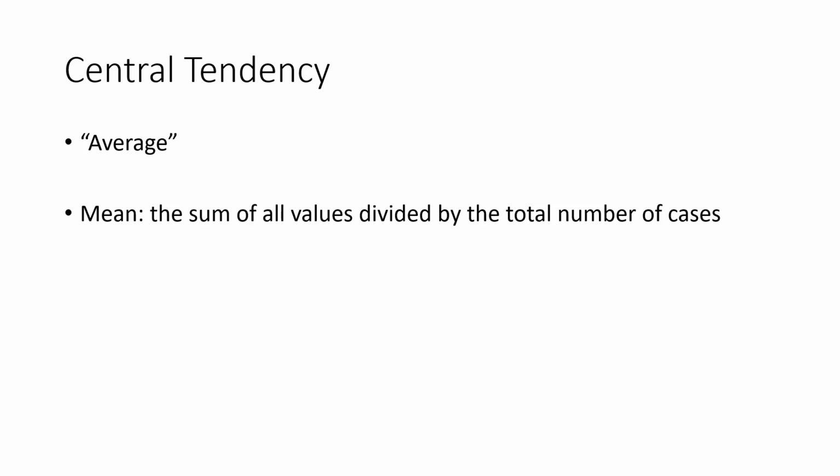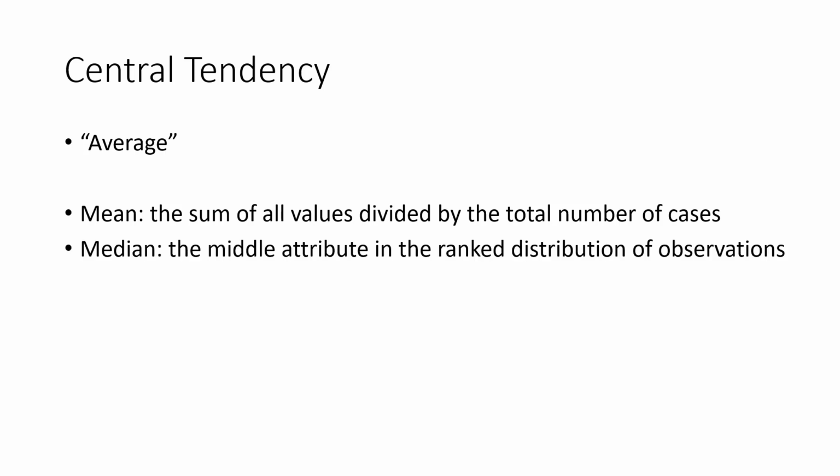But average could also refer to the median. The median is the middle attribute in the ranked distribution of observed attributes. In other words, half of all values are going to be higher than the median, and half are going to be lower. And we can also think of average as mode. Mode is simply the most frequently occurring value.